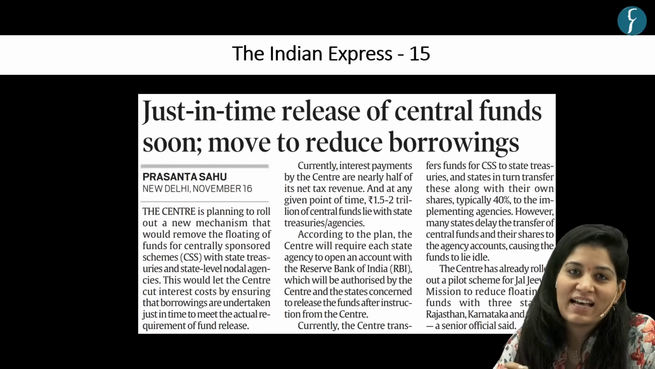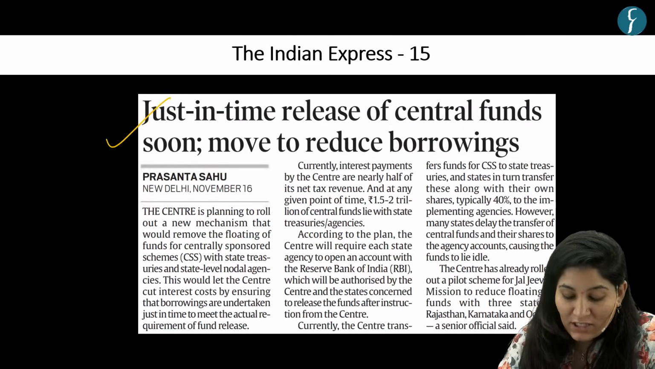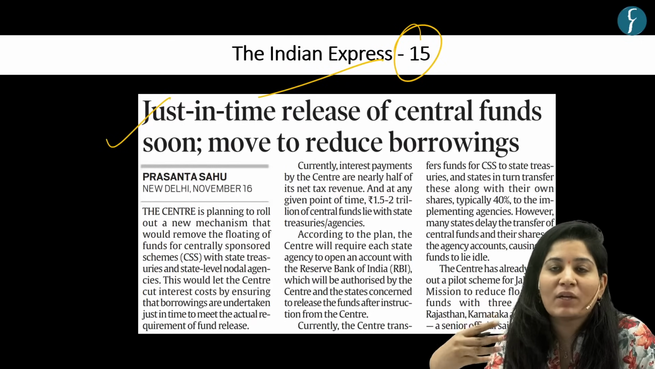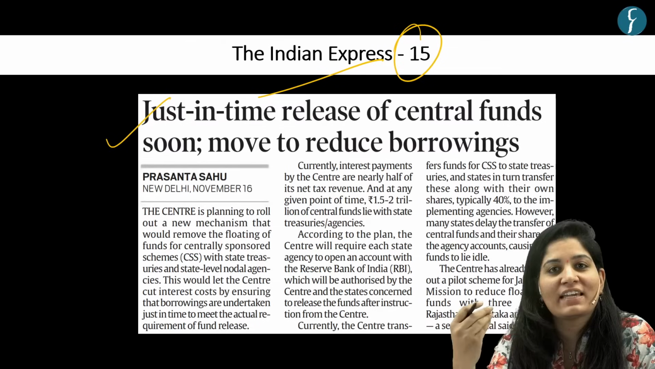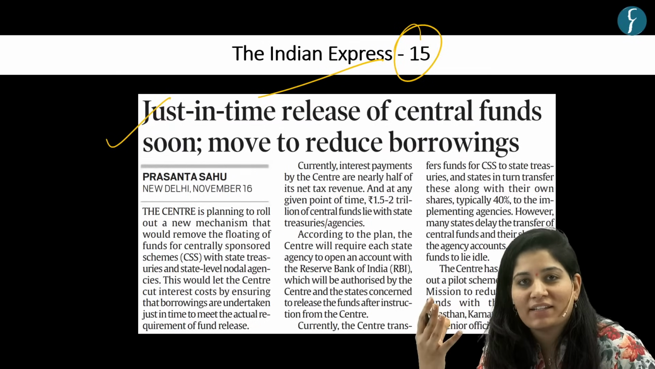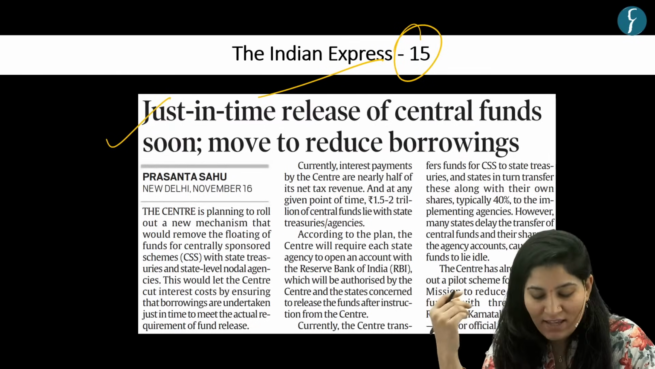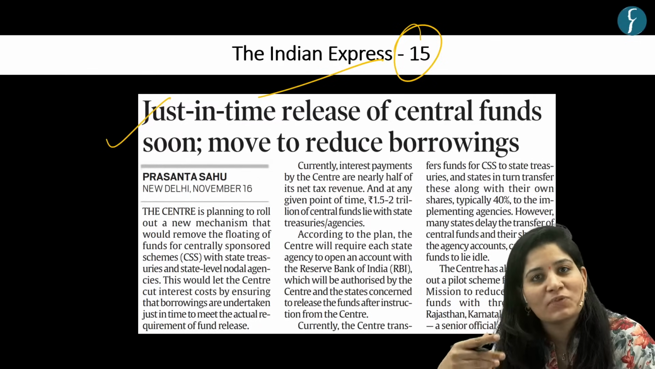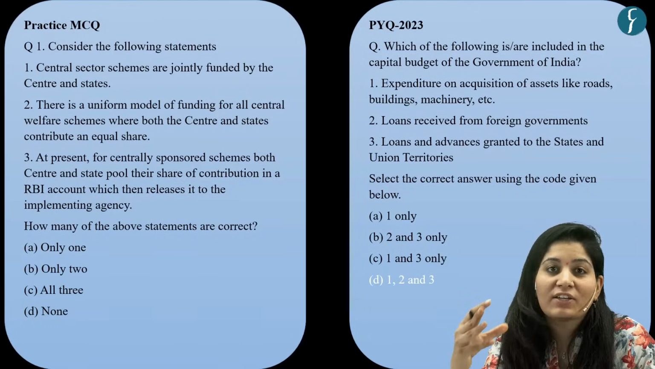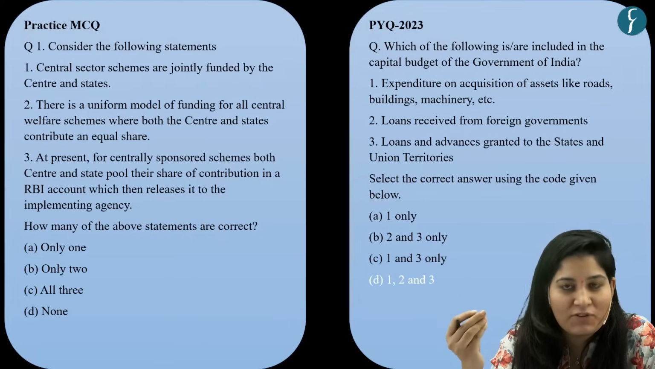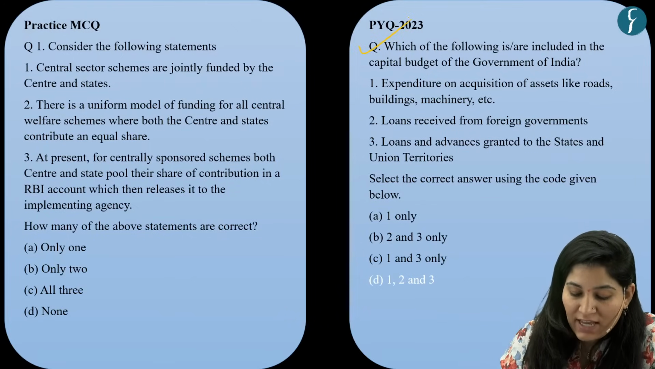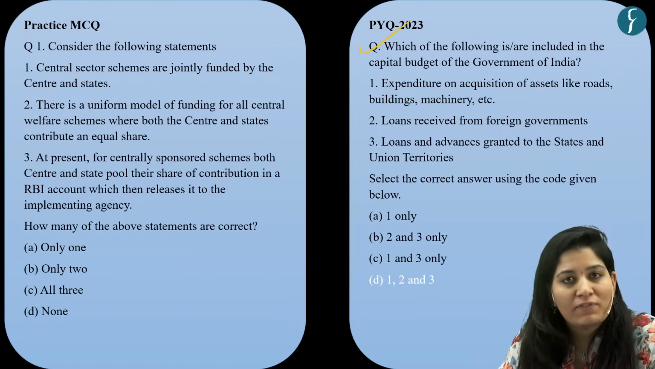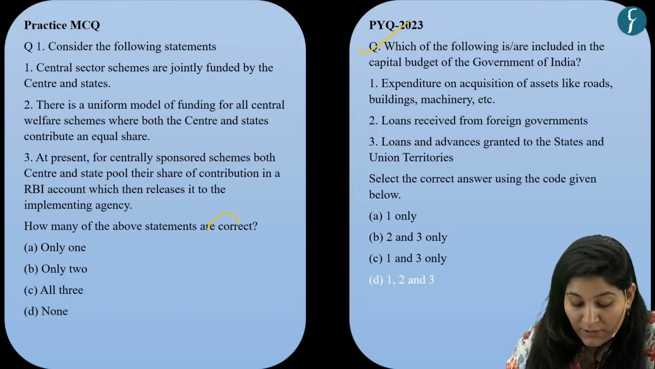Now let's come to the last pre-pointer, which is based on this news article which appeared on page number 15 in the Indian Express. Now, the Center is coming with a new funding plan for its centrally sponsored scheme. We'll discuss more about this with the help of an MCQ. UPSC has been asking questions based on mobilization of funds, like in the year 2023. So here, we have taken a practice question on welfare schemes. And here you have to find out the correct statement.